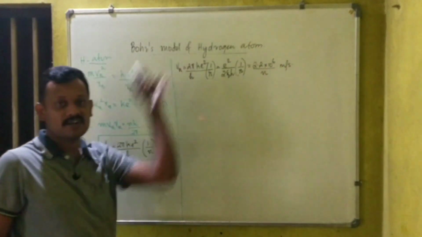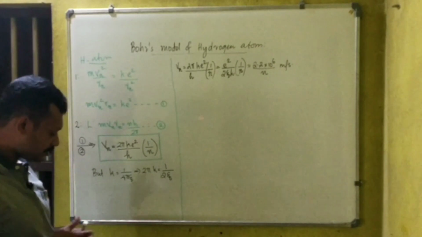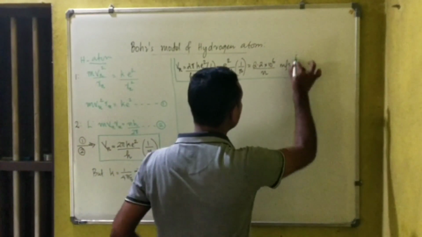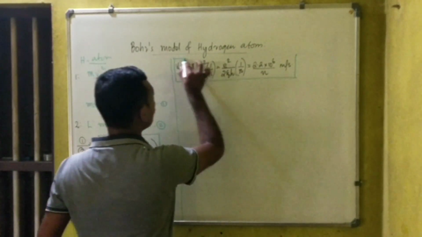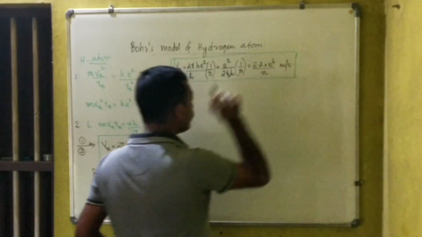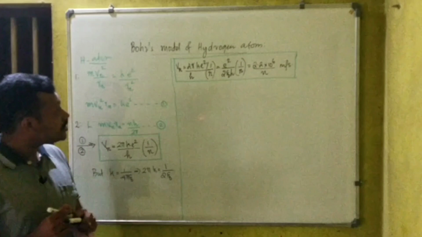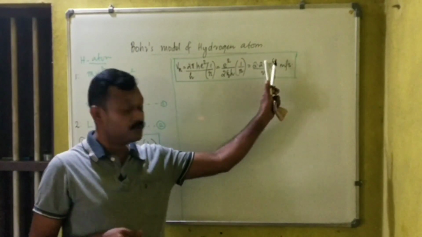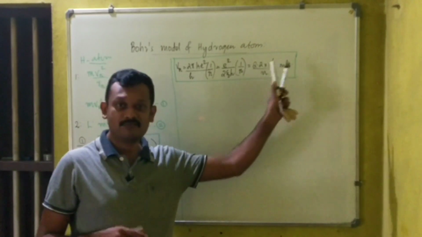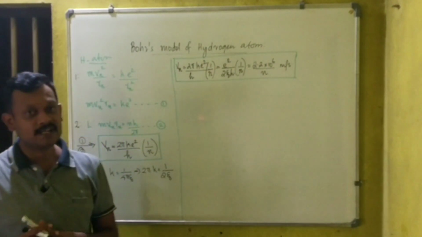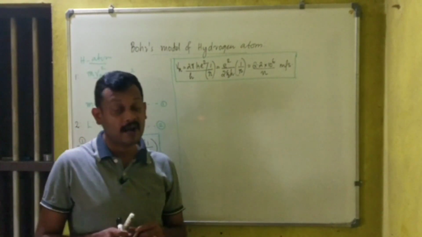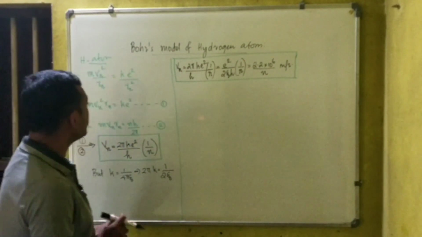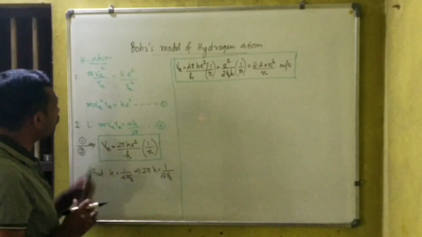We got this answer yesterday with an example, right? So this is the expression for the velocity of the electron in the nth orbit. So remember this equation. When it comes to the ground state, n is equal to 1. So we can say the velocity is equal to 2.2 into 10 to the power 6 divided by 1. So the velocity of the electron in the ground state orbit of the hydrogen atom is 2.2 into 10 to the power 6 meter per second. Now the velocity of the nth orbit we got.